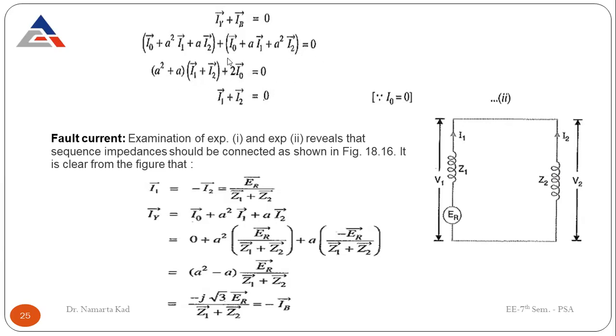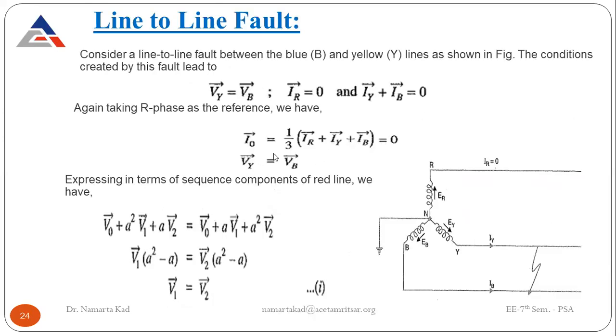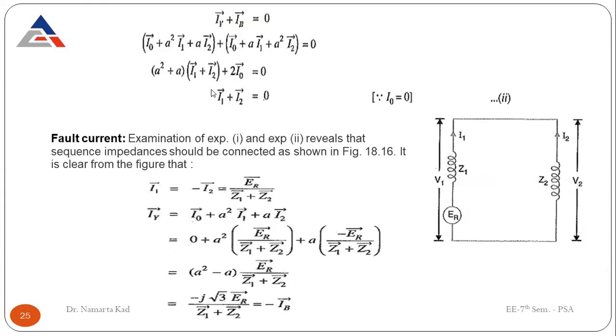Just solve them, so it comes out to be I naught plus I naught, 2 I naught, and I1 with A square plus A, and I2 with A square plus A. So here it comes up with I naught equal to 0, it is calculated. So we are left with I1 plus I2 equal to 0. If this component is 0, we are left with A square plus A into I1 plus I2 equal to 0. So I1 plus I2 is also equal to 0.